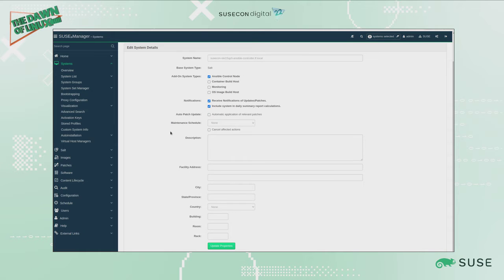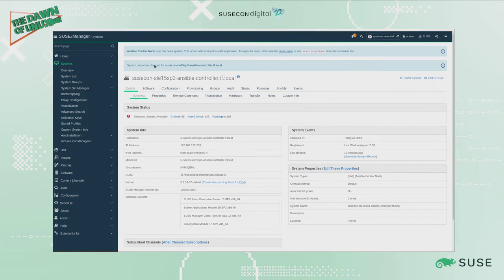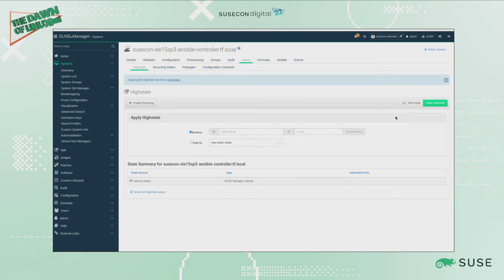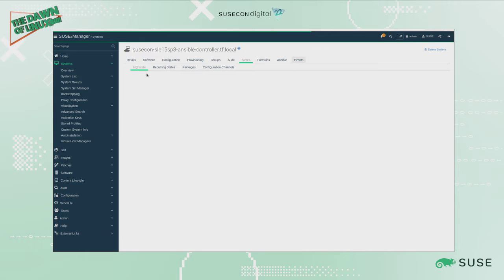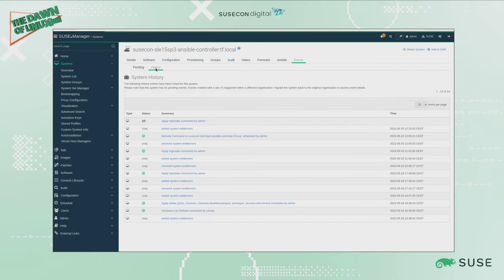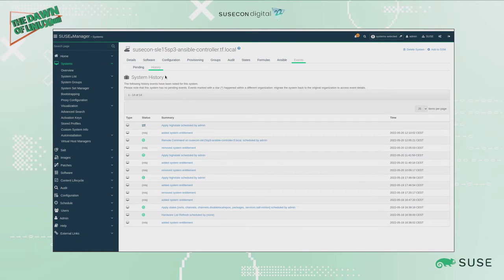We click on update properties and we should be getting a confirmation that our system is now set as an Ansible control node, and we should be executing a state apply, a high state, in order to ensure that everything is in place for this, particularly checking that the Ansible package is installed, etc. So let's just apply high state. We have it applied. Let's check our action history. It's been running. Okay, let's just wait until it's finished. It should be finished fast.